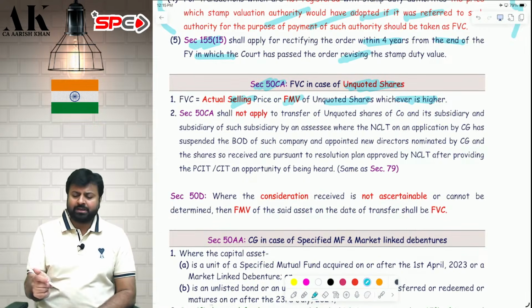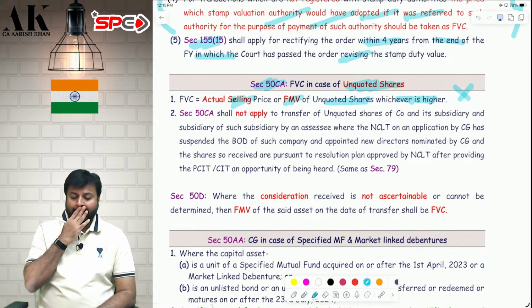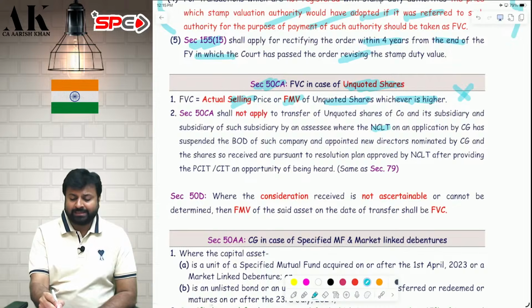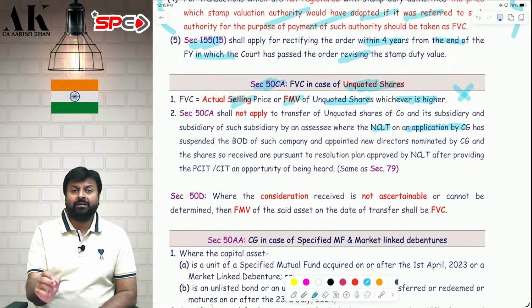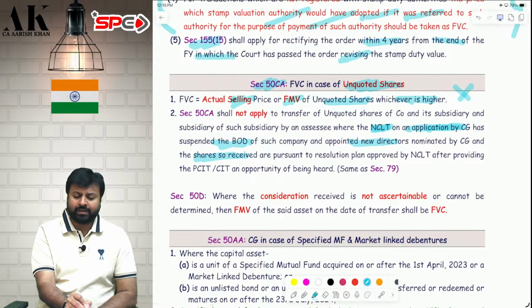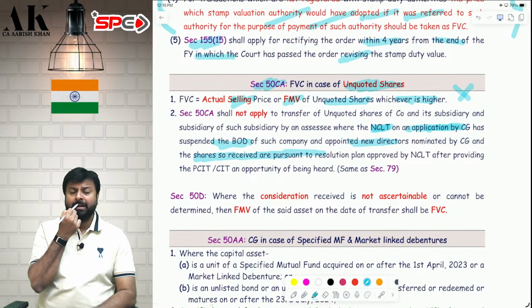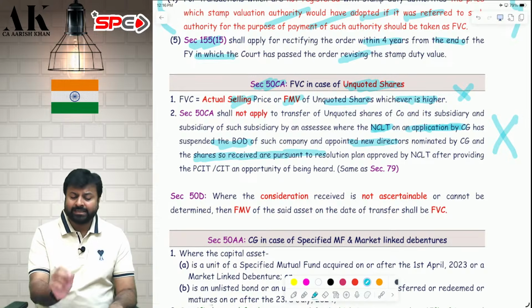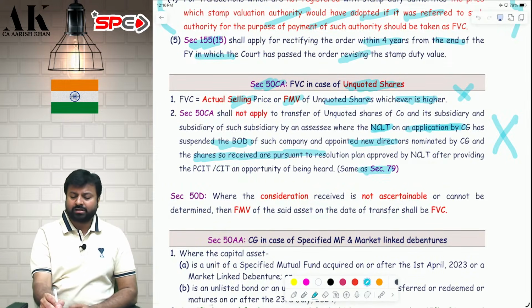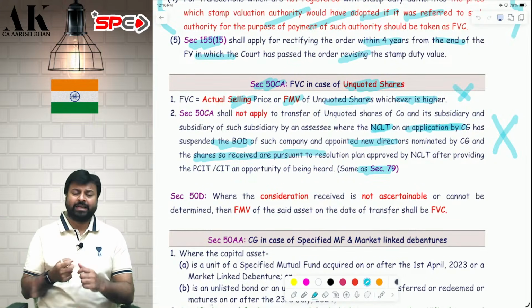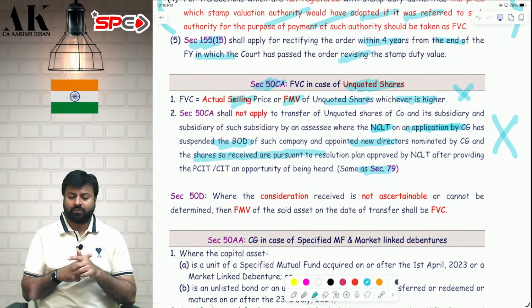There is only one exception for which this section is not applicable. This section is not applicable if the NCLT has made an application. If the central government has made an application to NCLT to suspend the board of directors and appoint new directors, and the shares are received pursuant to a resolution plan by NCLT, in that case this provision is not applicable. This discussion also comes in section 79, which we will see later on in the chapter of set off and carry forward.